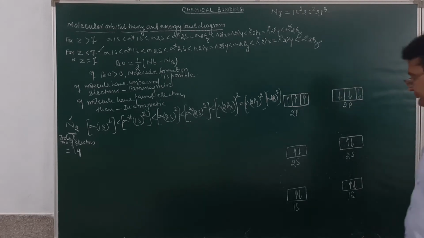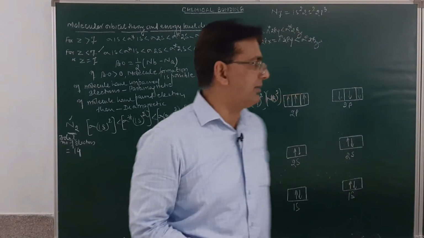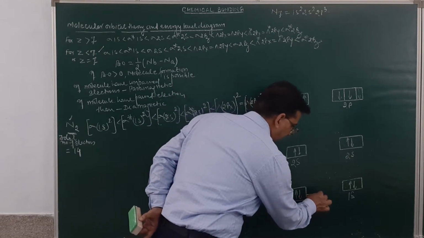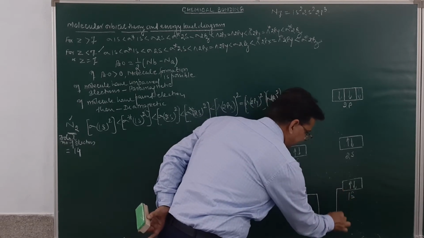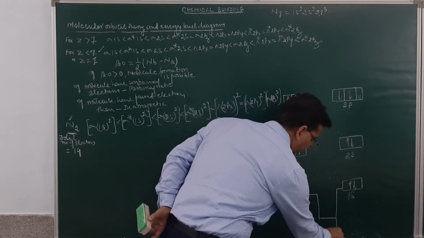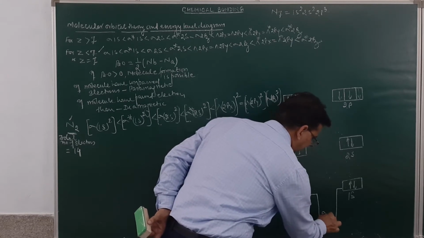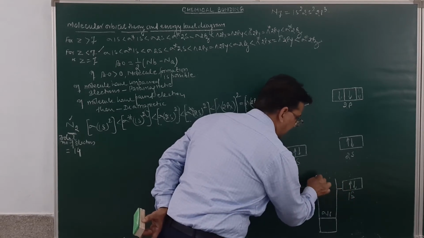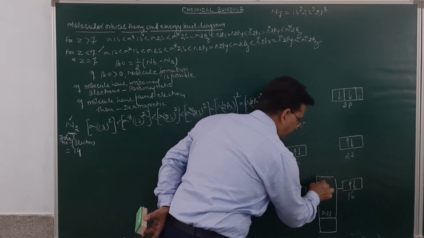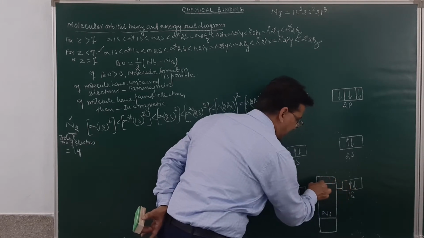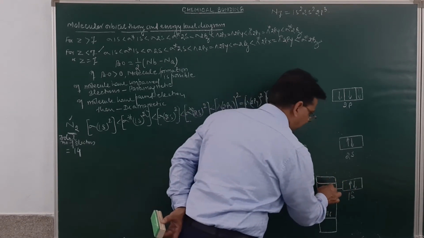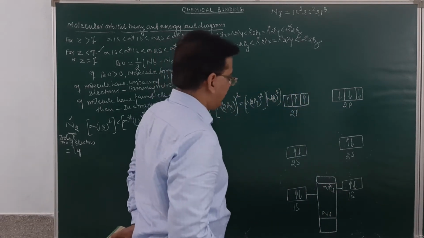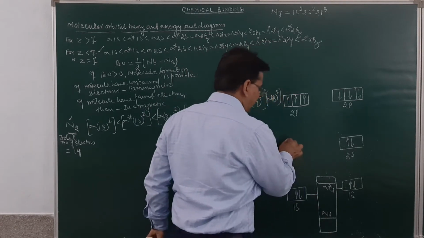In the opposite spin. Now when they combine, they may combine to form bonding and anti-bonding molecular orbitals. How? Just see very carefully. This 1s and 1s may combine to form a bonding molecular orbital. This is sigma 1s and anti-bonding molecular orbital. The energy of the anti-bonding molecular orbital will be slightly higher than the atomic orbital. This is sigma anti-bonding 1s. Yes or no? Now the 2s orbitals will combine.